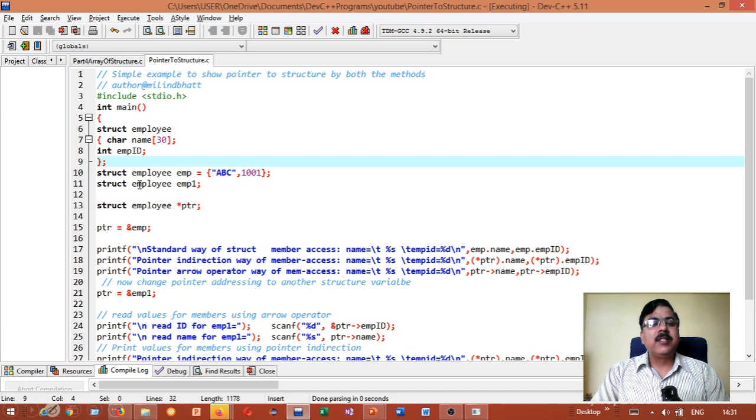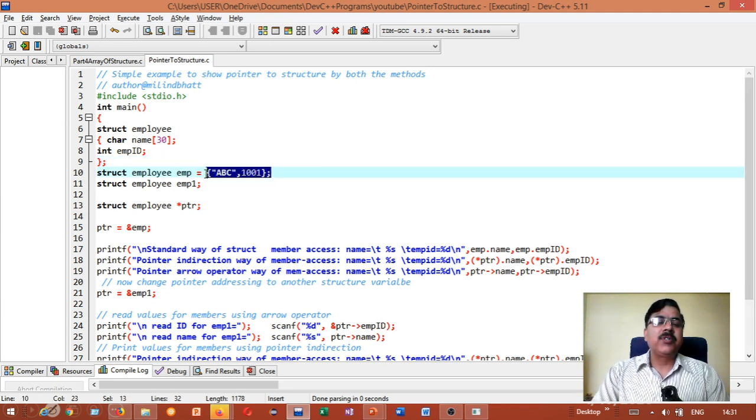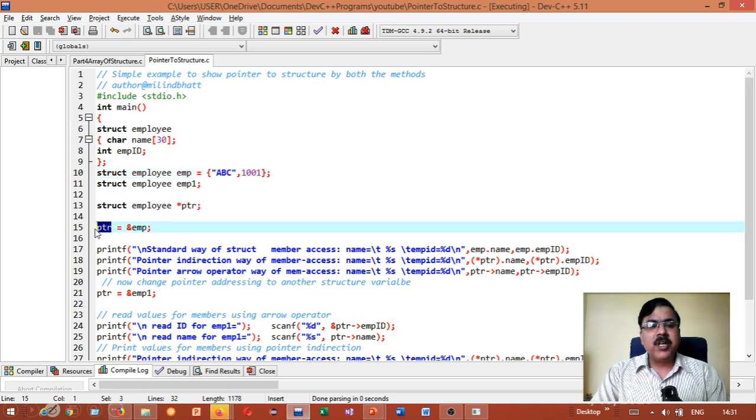And the second one is struct employee emp1. At this moment I am not assigning any values to it. What we are trying to do in this example is, I have already assigned some values to a structure, and then I am trying to access these values with the help of my pointer to a structure. Again, this pointer to a structure will be replaced by another variable, and then read and write operations will be accessed with the help of this PTR. How we will manage it, we will show in the program.